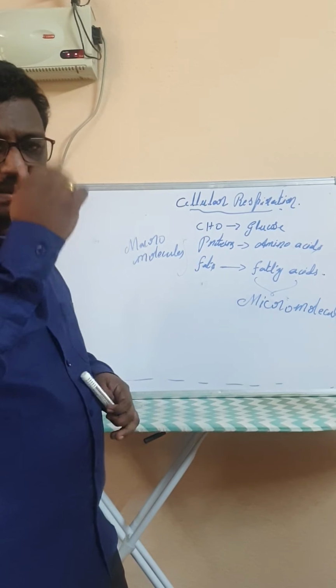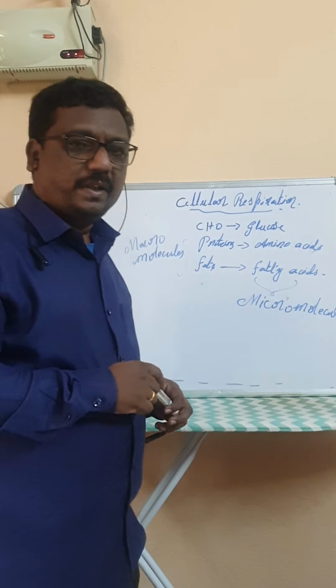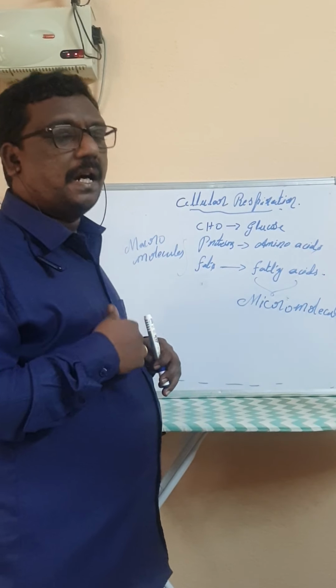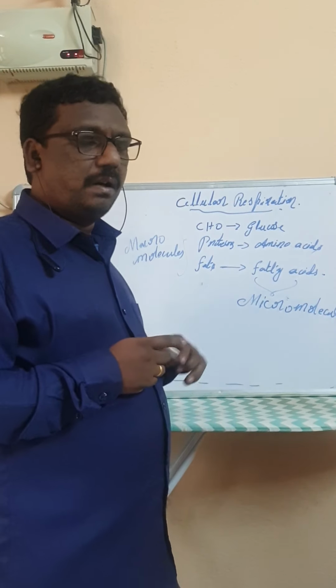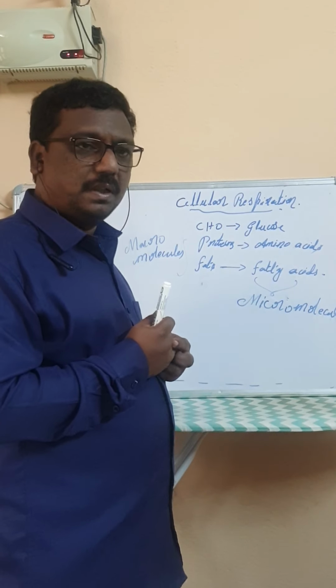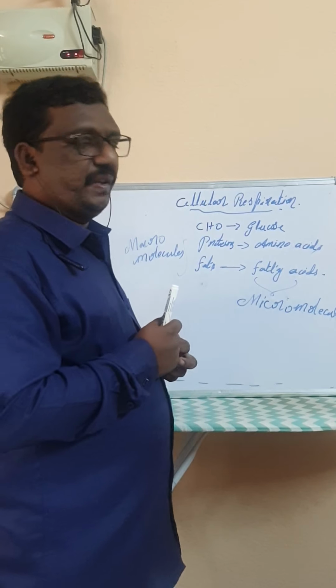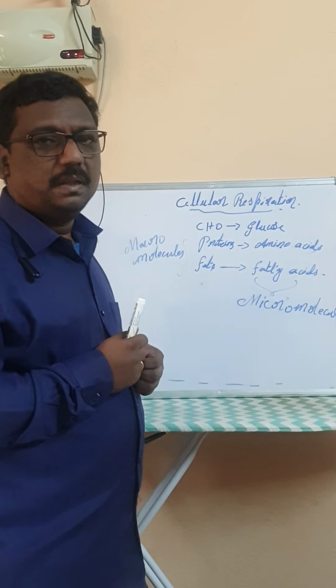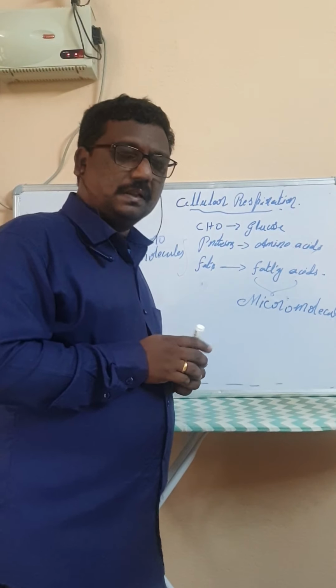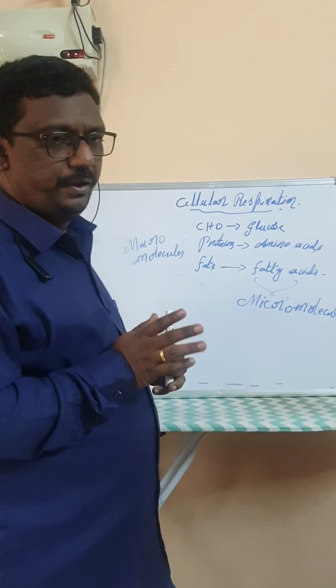Oxygen comes from the lungs. When we inhale, oxygen enters into the lungs, and in the alveoli of the lungs, the oxygen enters into blood. In the blood, the oxygen combines with hemoglobin, and the hemoglobin transports oxygen to all parts of the cells or all the tissues.